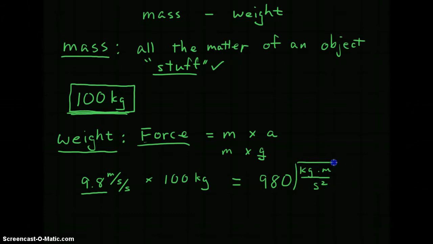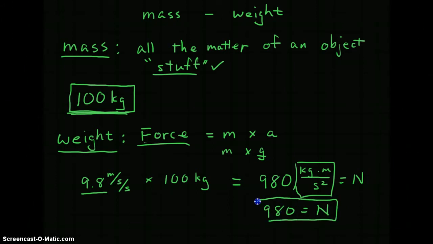And this thing is probably very confusing, but this is the same thing as something we call newtons. So my weight would be 980 newtons. Okay, that would be my weight.